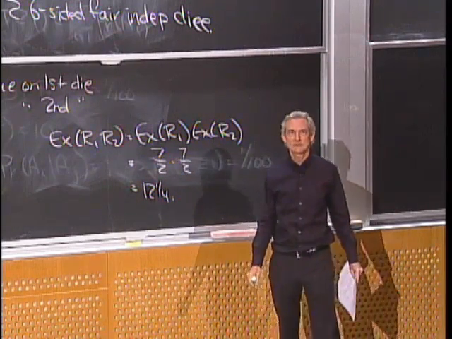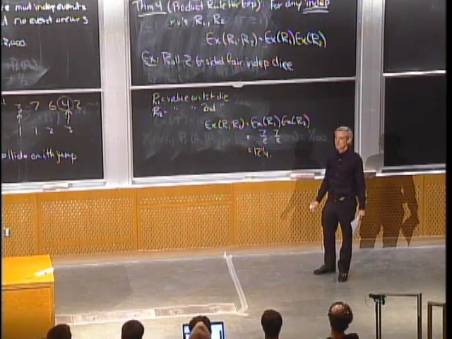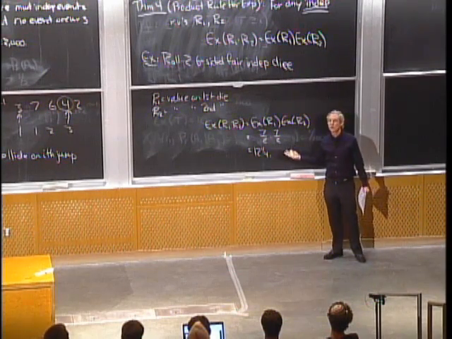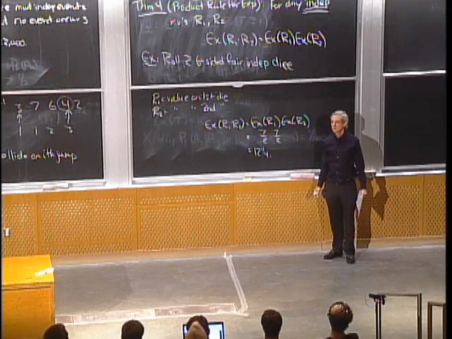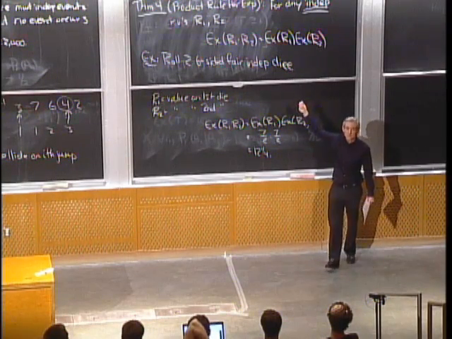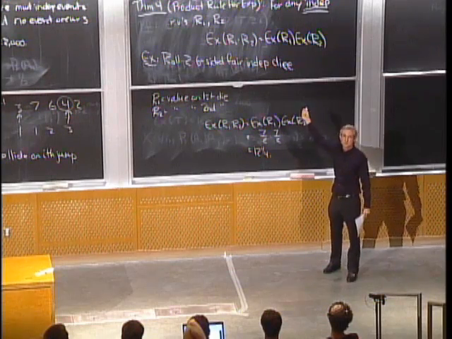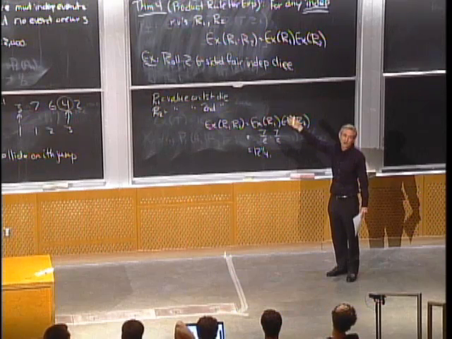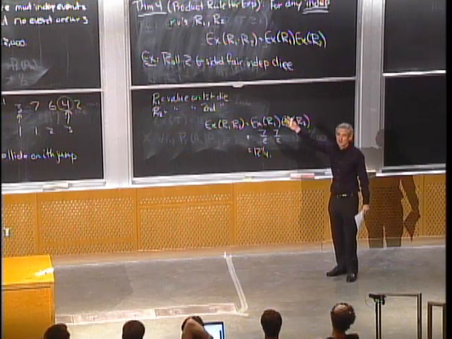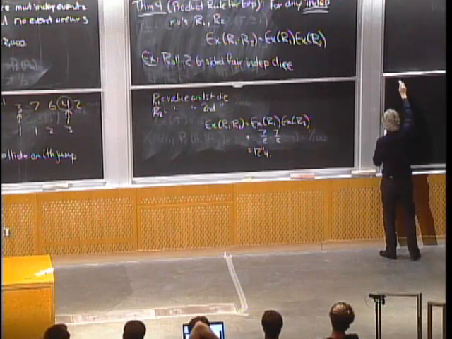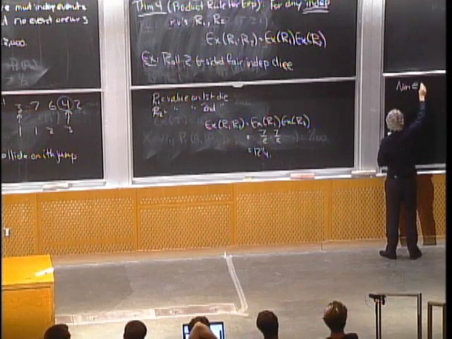Why isn't the expected value of R1 squared the square of the expected value of R1? Isn't that what this says? They're independent. They're not independent. R1 is not independent of R1. In fact, it's the same thing. And you need independence for that to be the case. All right, so a non-example.